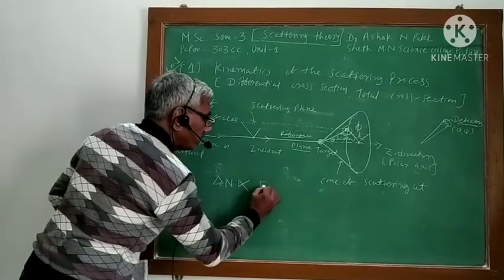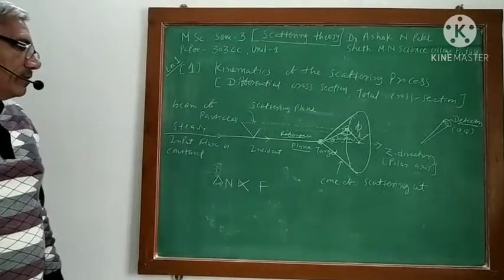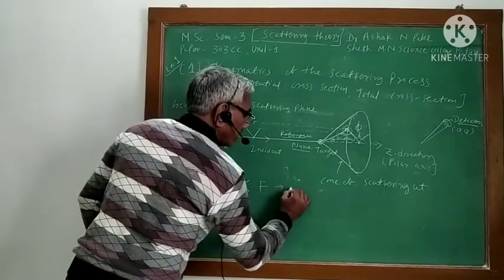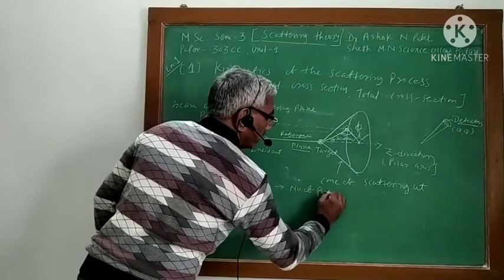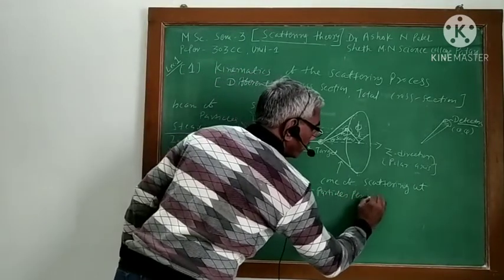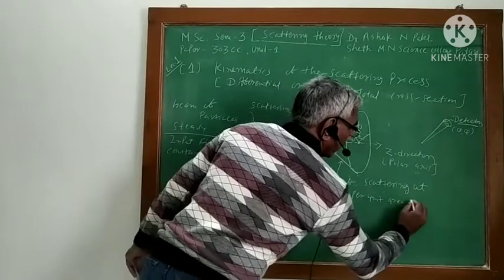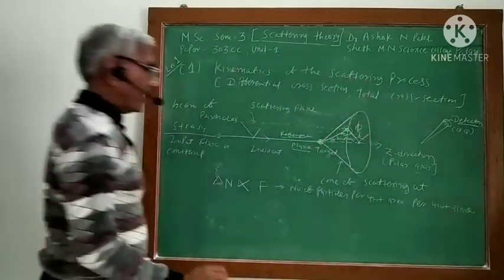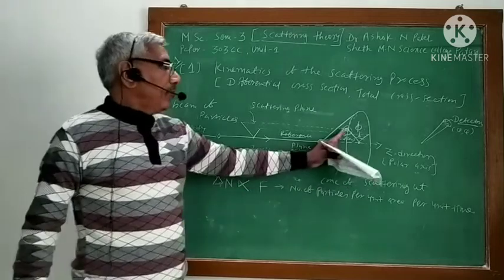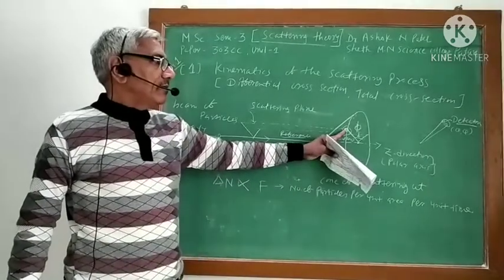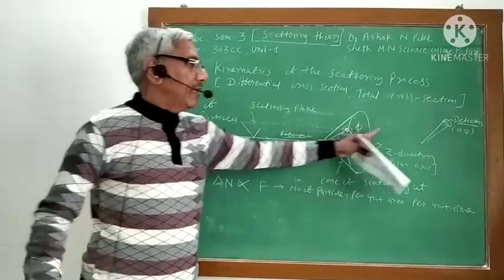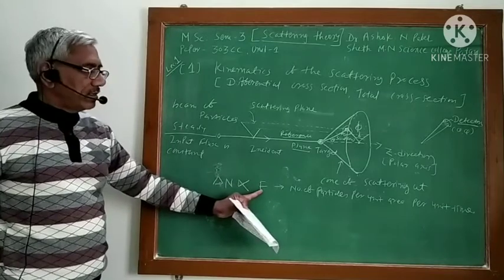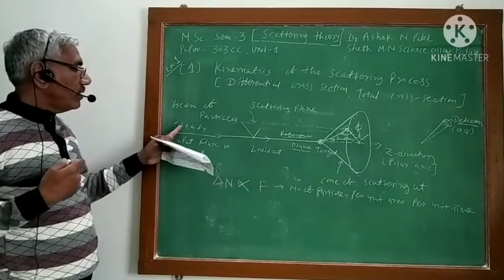So I represent the flux as F. When I say flux, it means number of particles per unit area per unit time. The number of scattered particles at some angle theta phi is proportional to flux. When I say that flux is steady,